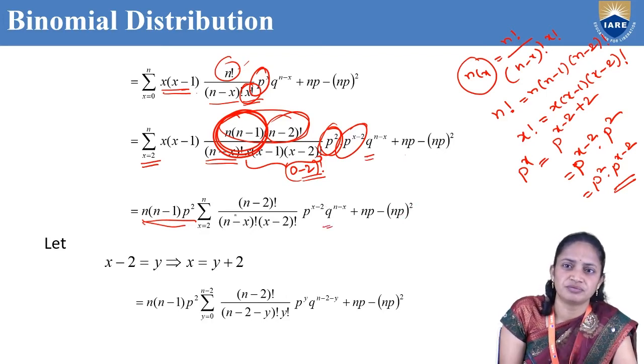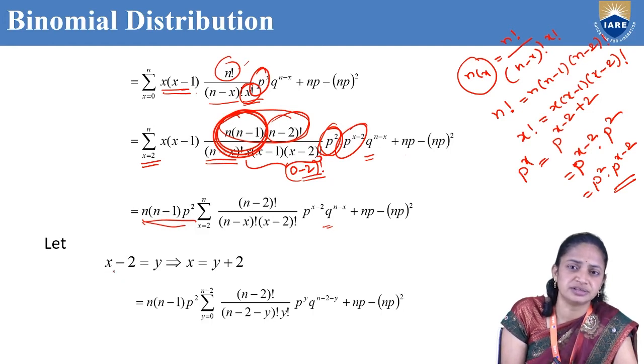So first of all we need to keep n into n minus 1 into p square outside, and we have to write x equal to 2 to n, because if I substitute x equal to 0 to n, then the factorial can be converted into negative. So that's why we need to write summation x equal to 2 to n. Now this is very important. The turning point is here.